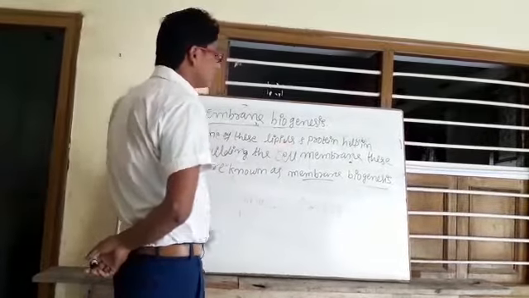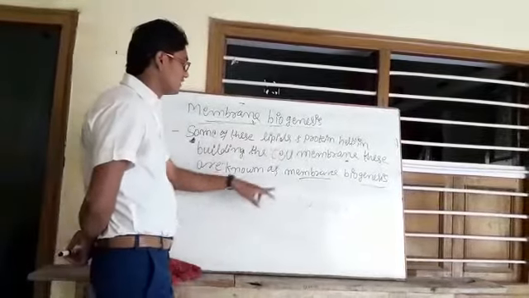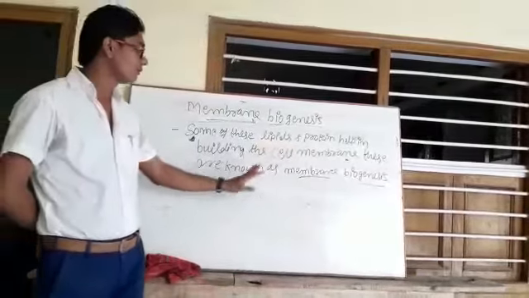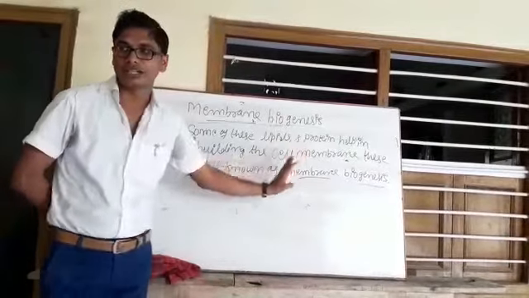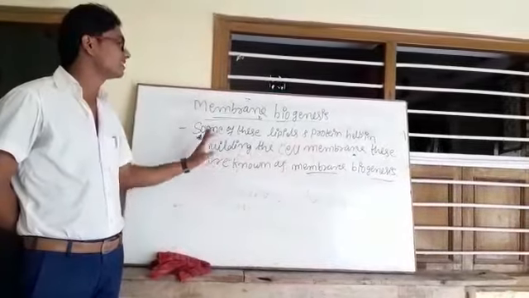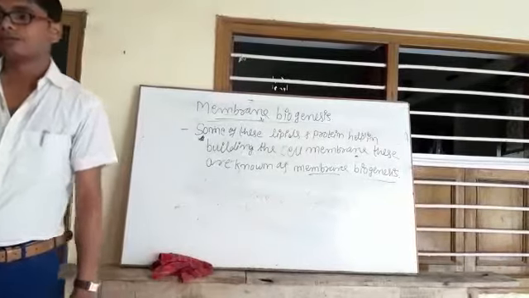This process, done with the help of the endoplasmic reticulum, is known as membrane biogenesis. You write now, and in the last thing I will discuss the function of the endoplasmic reticulum.